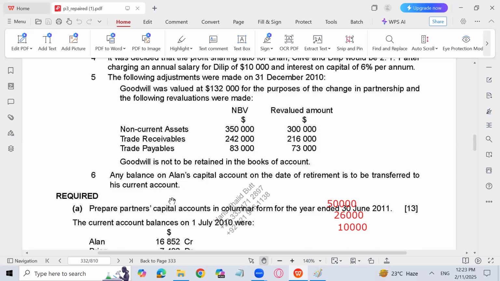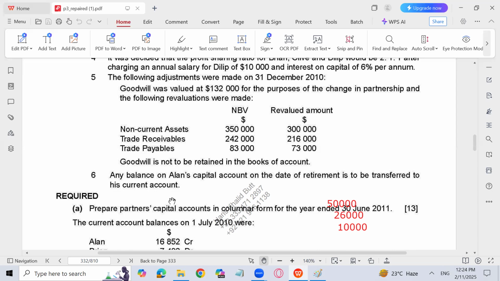In case of retirement or dissolution, write quickly, in case of retirement or dissolution, all current accounts are transferred to capital accounts. But unfortunately, this is not the case in this question. This question is different regarding this particular point.